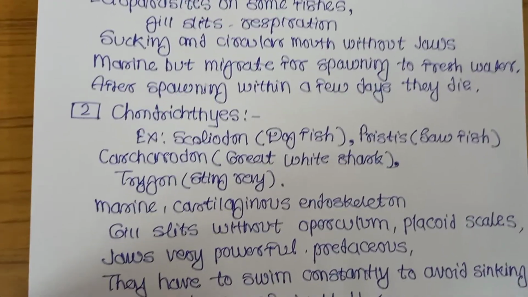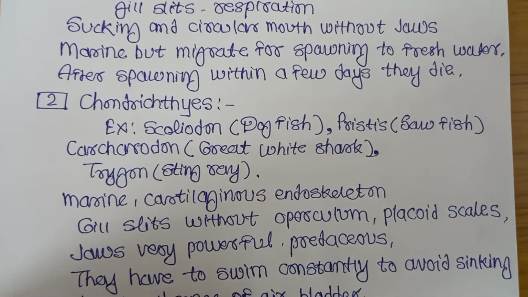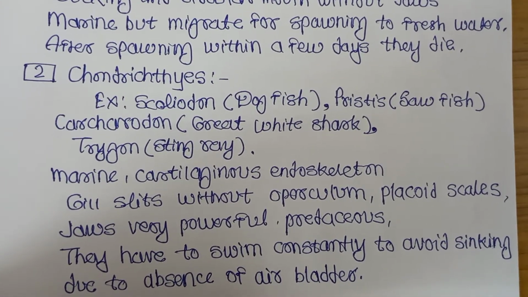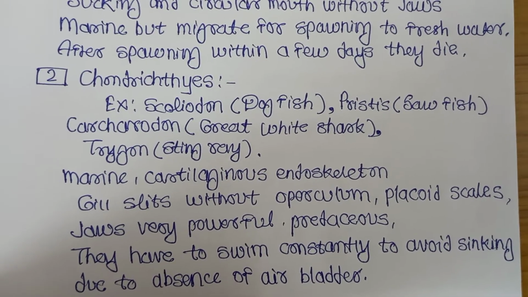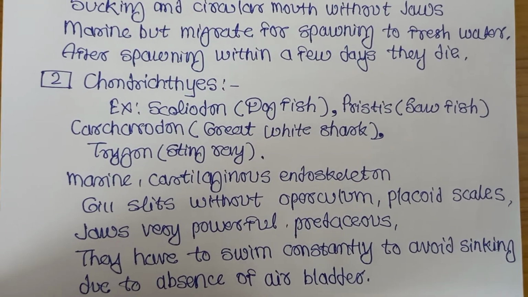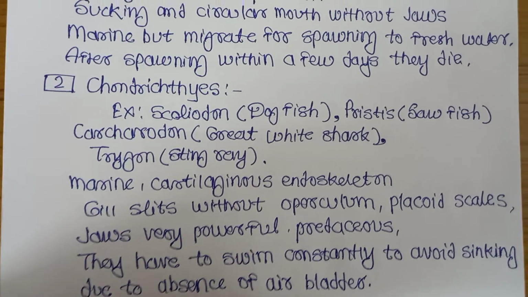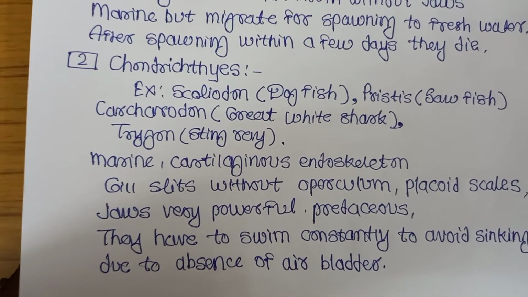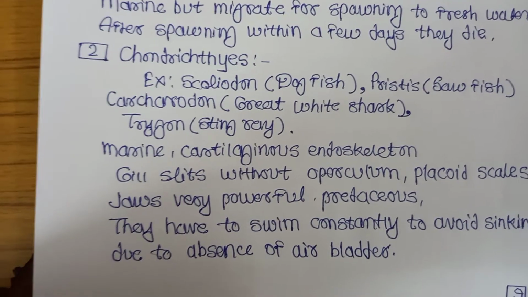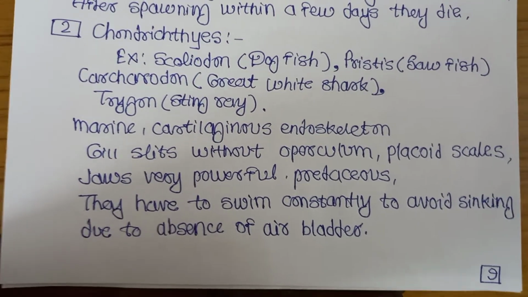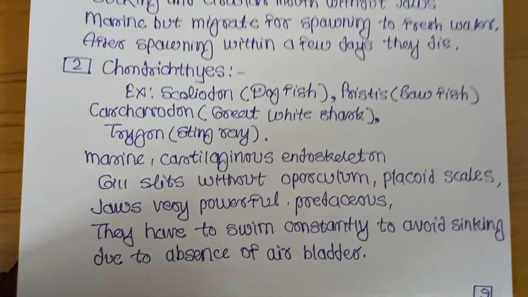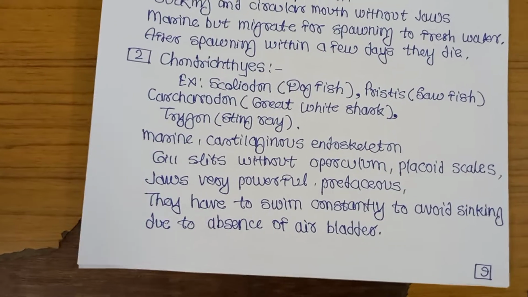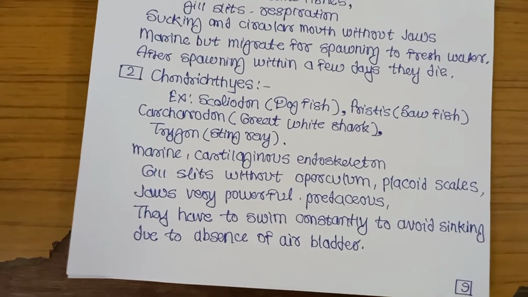Then the next, second, Chondrichthyes. Which is the example of Chondrichthyes? Scoliodon, that is dogfish; Pristis, sawfish; Carcharodon, great white shark; Trygon, stingray. These are the marine Chondrichthyes, cartilaginous fishes we say, endoskeleton present, inside skeleton. Gill slits without operculum, means gill slits do not have the covering, gill cover, operculum absent.